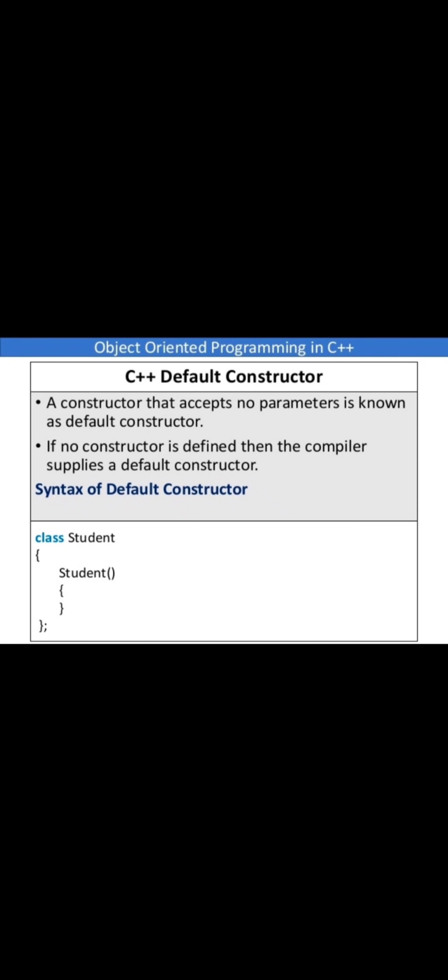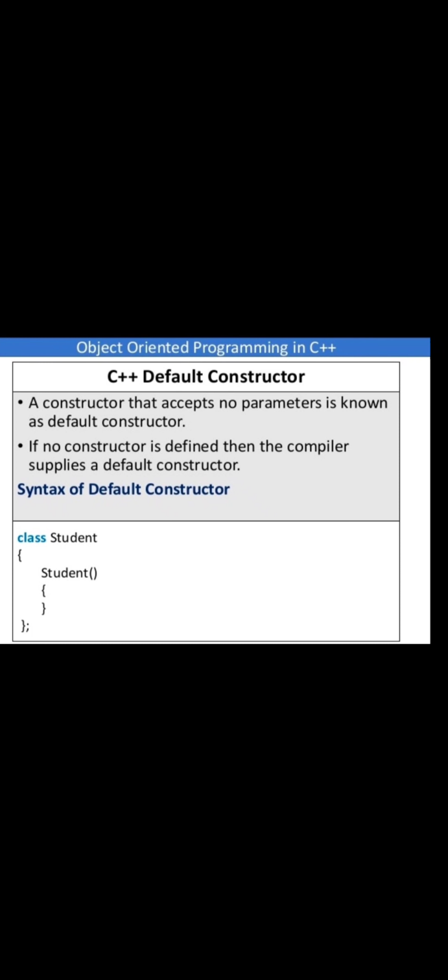Generally we write parameters in the parentheses of the constructor. If you have not written anything in that parentheses, that constructor is known as a default constructor, one that accepts no parameters.